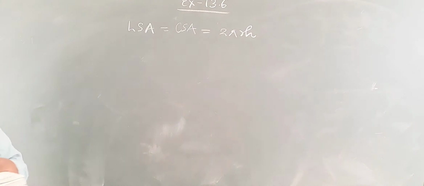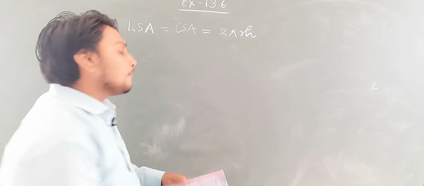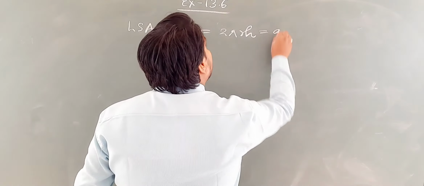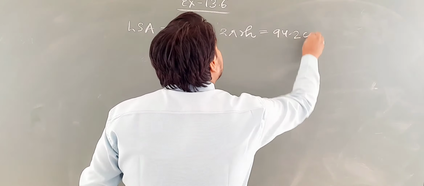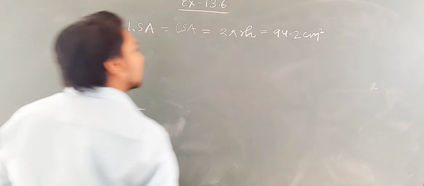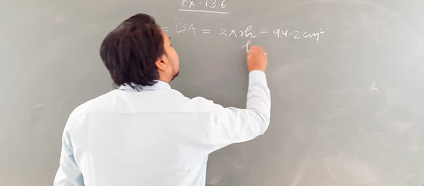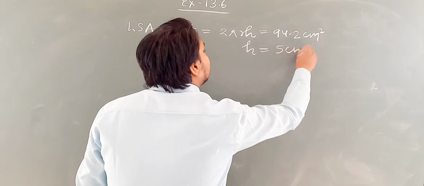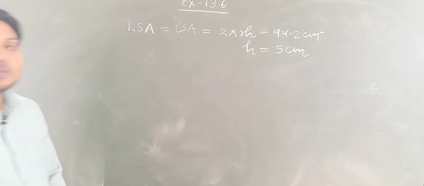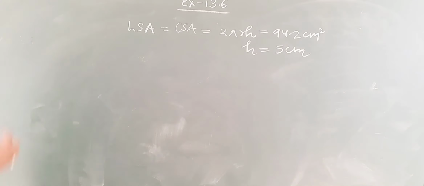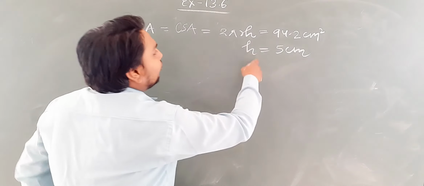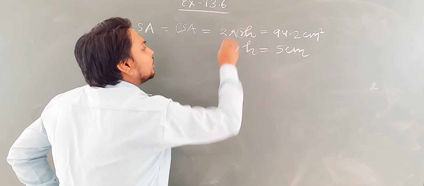So 2 pi RH is given, 94.2 centimeter square, in which H is given 5 centimeter, okay. 2 pi RH is given, H is given. So students, can you find the value of R from here?